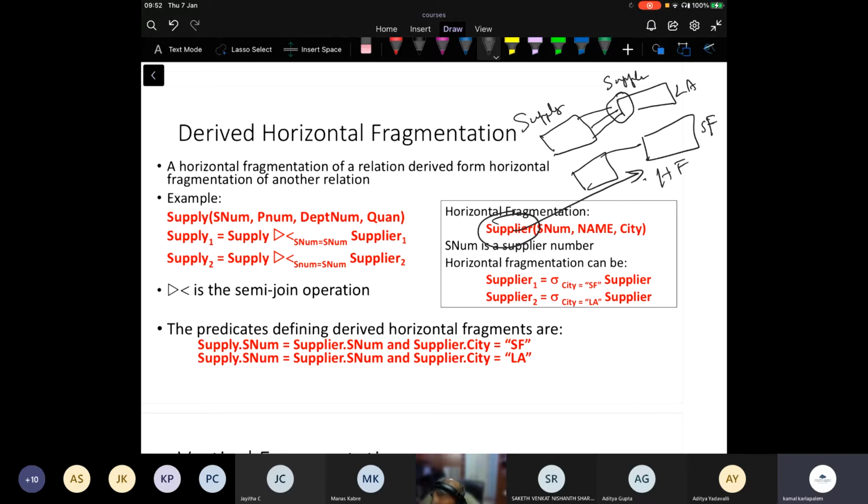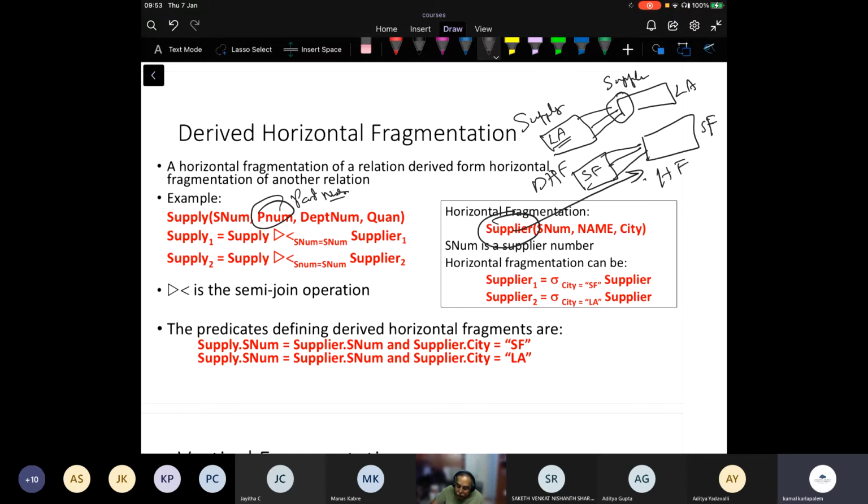Give me all the rows that can join with suppliers in SF. That means these are the parts that LA suppliers have supplied, and these are the part numbers that San Francisco suppliers have supplied. So these are known as derived horizontal fragments because they have been derived from horizontal fragmentation of some other relation.